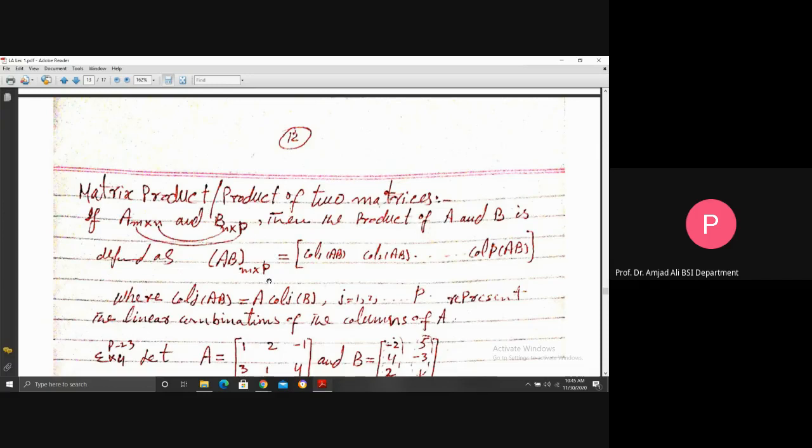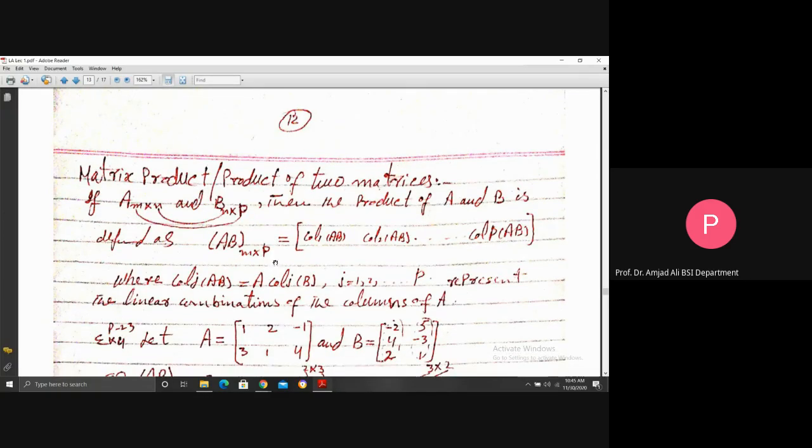Now here you see, in this product there are p columns. P is a natural number. So we can write this AB matrix as column 1 of AB, column 2 of AB, up to column p of AB, where column j of AB is equal to A times column j of B for j equal to 1, 2, 3 up to p, which represent the linear combinations of the columns of matrix A.